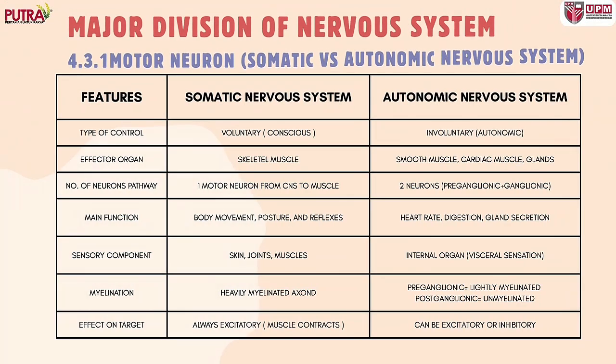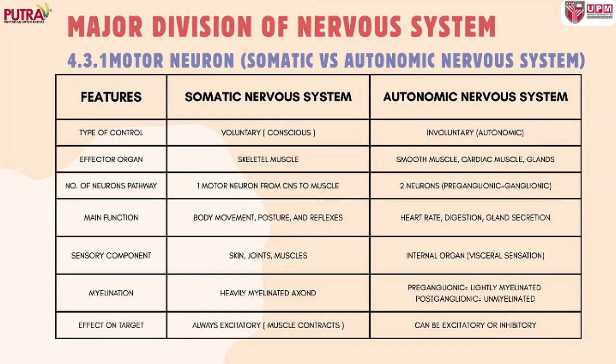Now let's look at the motor neurons, which show the differences between the somatic and autonomic nervous systems. The somatic nervous system is voluntary and the effector organ is skeletal muscle, but the autonomic nervous system is involuntary and the effector organs are smooth muscle, cardiac muscle, and also glands.